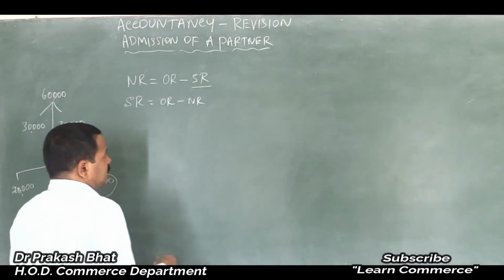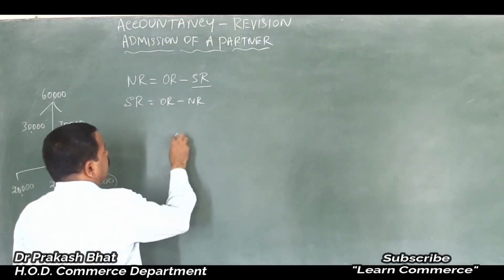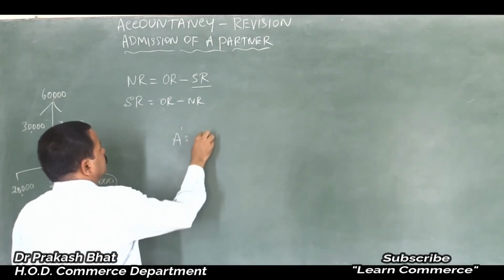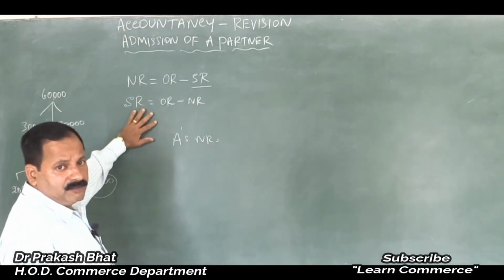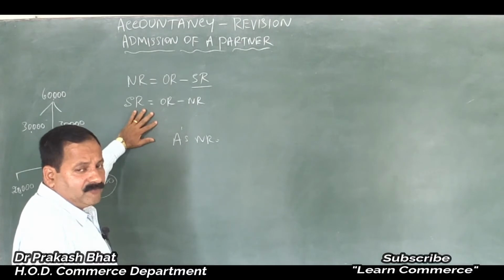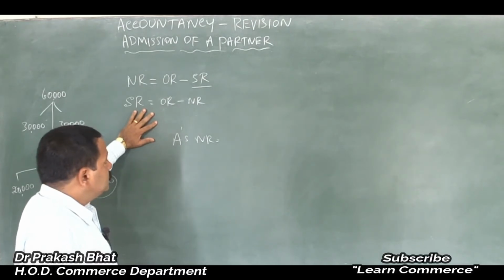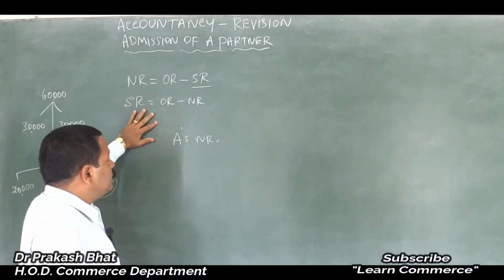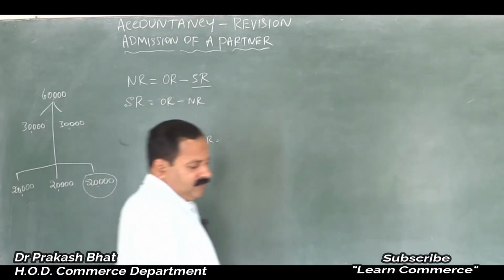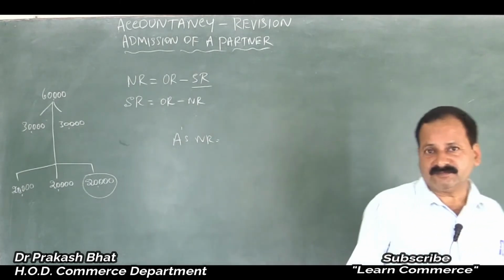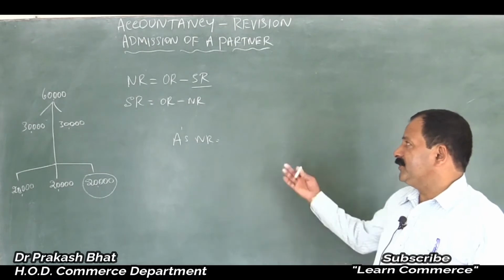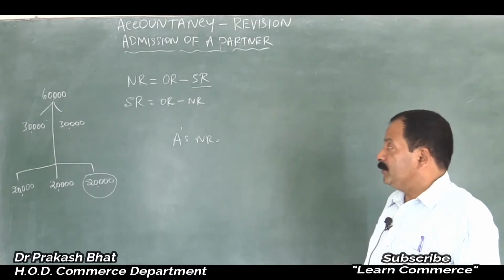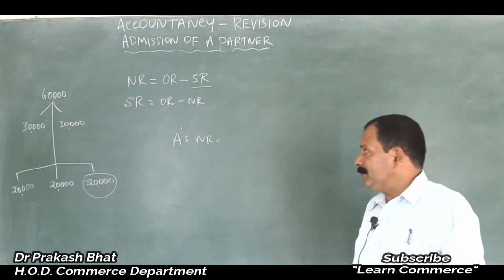Let us calculate in this instance. Mr. A's new ratio is not given in the problem actually, isn't it? If it is mentioned that they have sacrificed equally, then we can calculate easily. That is old ratio 1/2 minus sacrifice ratio 1/6, isn't it? Deduct it, you will get his new ratio. You will get the new ratio of the partner.